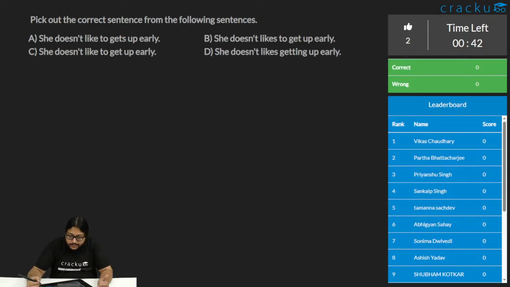There's another question. It's similar. You have to identify the correct sentence. When we talk about sentence corrections, these are the kind of questions you can expect. They will not give you something like fill in the blanks. This is more like it, where they ask you to find out what is the correct sentence among the sentences.